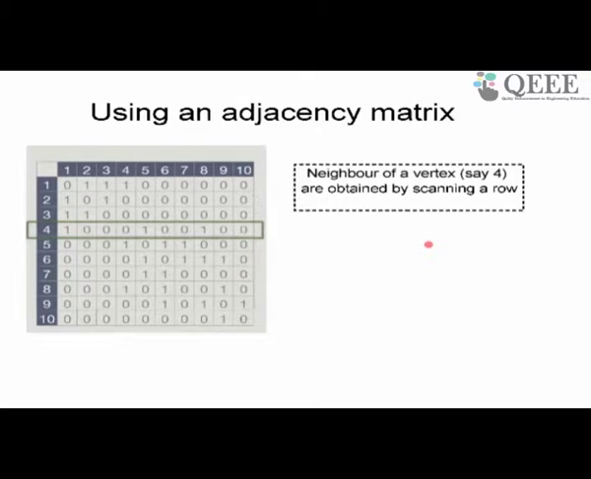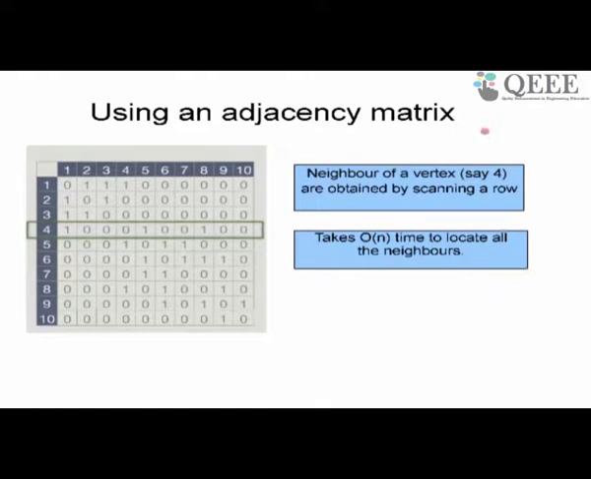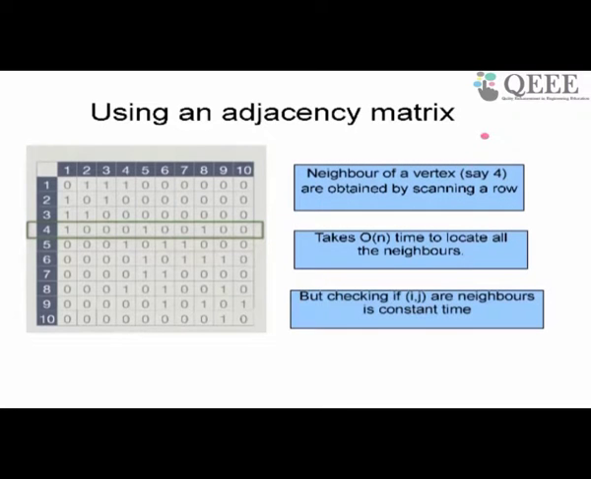So in order to find the neighbors of a specific node, I have to scan a row, and scanning a row in a matrix takes how much time? It takes order n time, because there are n rows and n columns, right? So you have to do order n operations. So order n time is taken in an adjacency matrix to locate all the neighbors, and that might not be a good idea. It may be too much, so we may look at another representation.